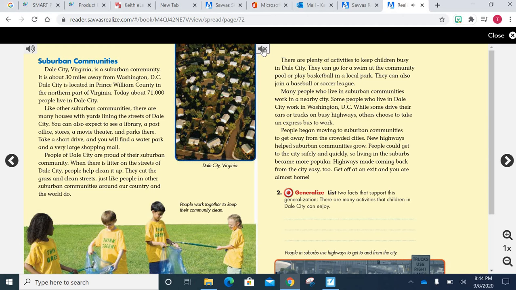Some people who live in Dale City work in Washington, D.C., while some drive their cars or trucks on busy highways. Others choose to take an express bus to work.